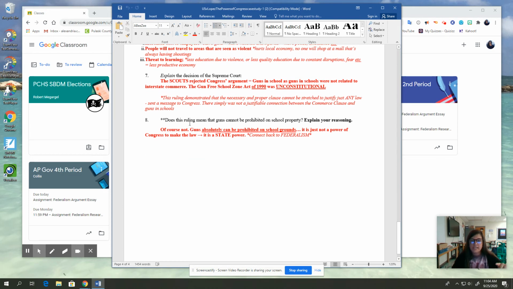Number 8, does this ruling mean that guns cannot be prohibited on school property? No. Guns are absolutely prohibited on school grounds. We're not allowed to have guns on school property here. It is just not up to Congress to make that law. It's a state power. This goes back to the idea of federalism. There are powers that are granted to the federal government, and then there are powers given to the states. In this case, regulating guns in schools is a state power, not a federal power.